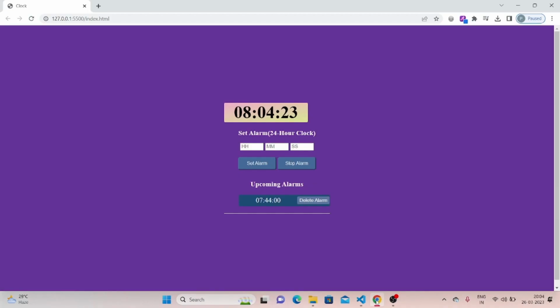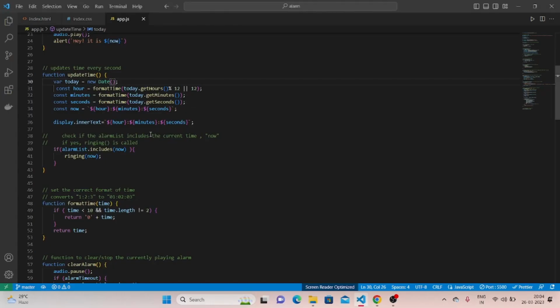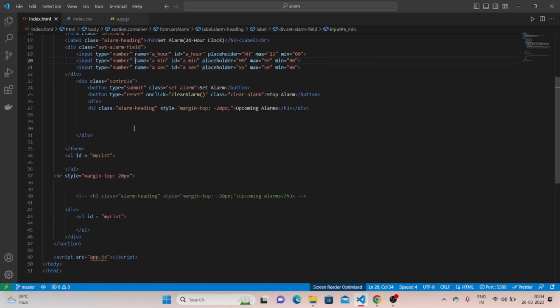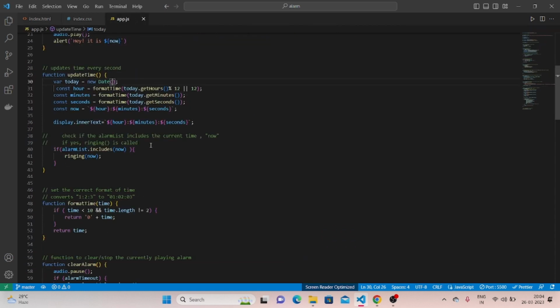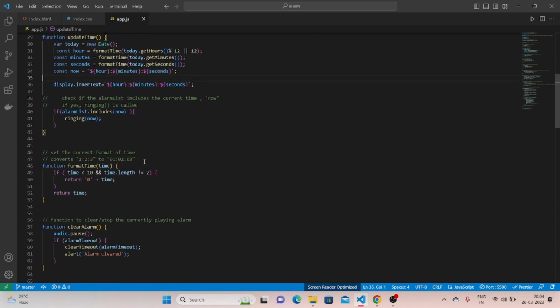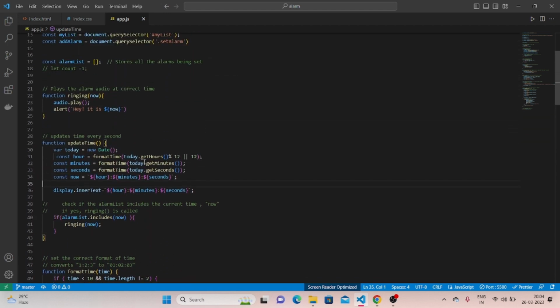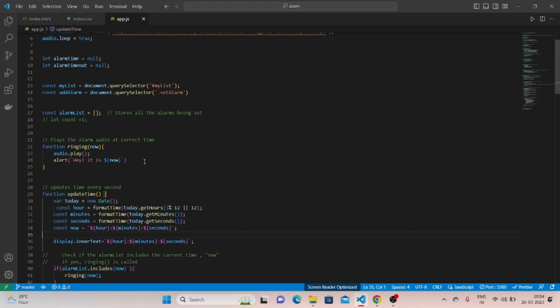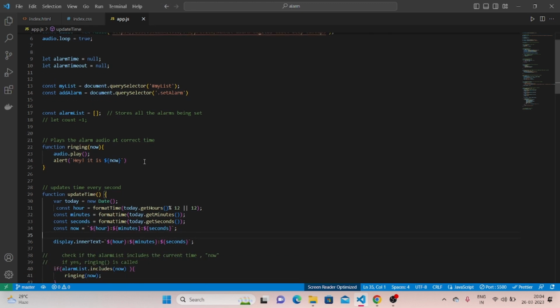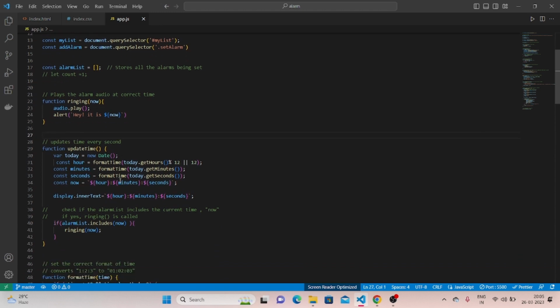For the second part, that is setting of multiple alarms, we have created this form in the HTML file, in which the layout was made like this. As soon as we click the alarm button, this event is triggered and various actions are taken so that we can get the new alarm timing. As soon as we get the new alarm timing, the new alarm is pushed into an alarm list, which contains all the alarms that need to be played.